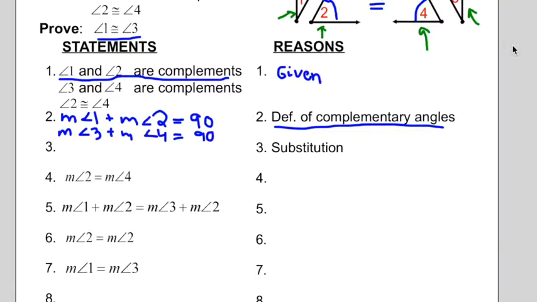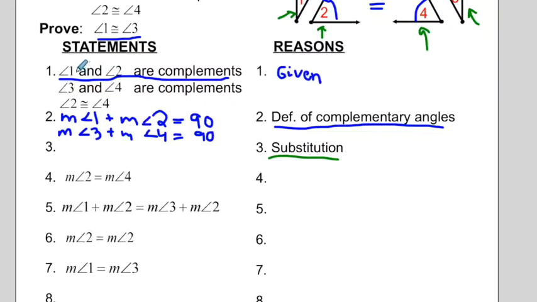Now that you've taken a second to think about it, I hope that you're building up some of these proof writing skills. Here's what I mean. We can't just pull this substitution out of nowhere. Remember, this only comes from the fact of what we have already introduced into our proof.